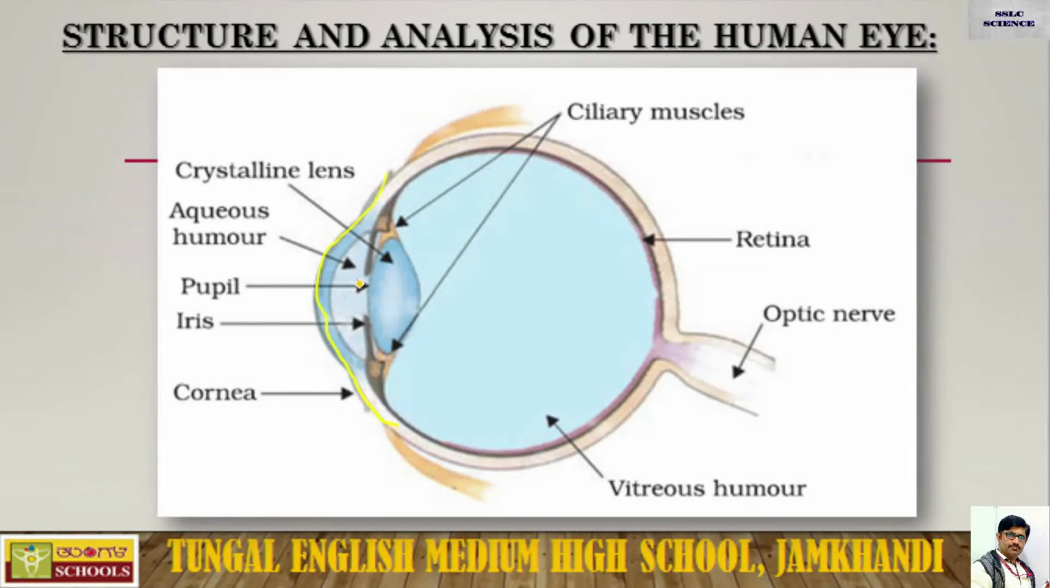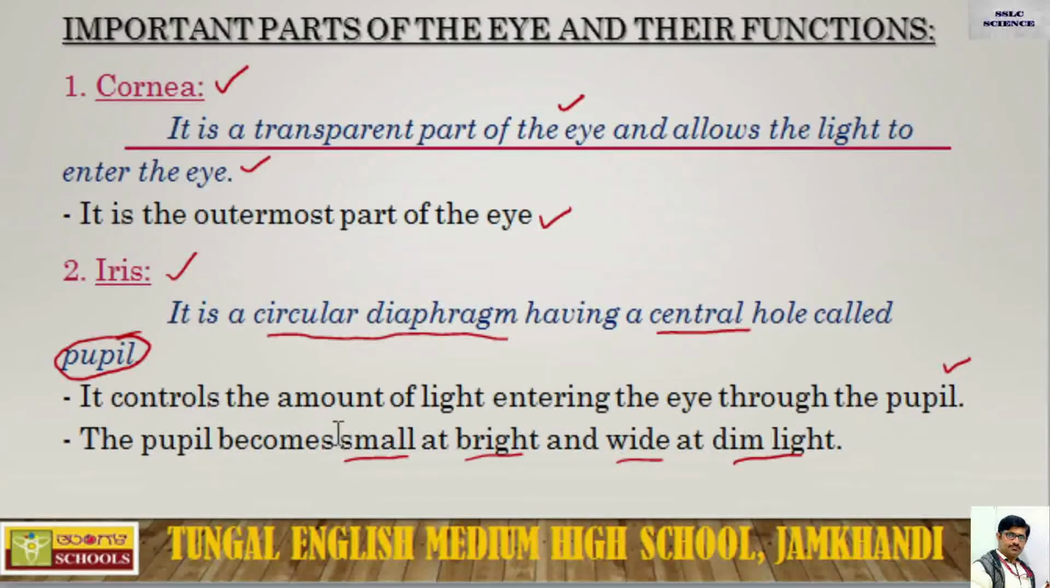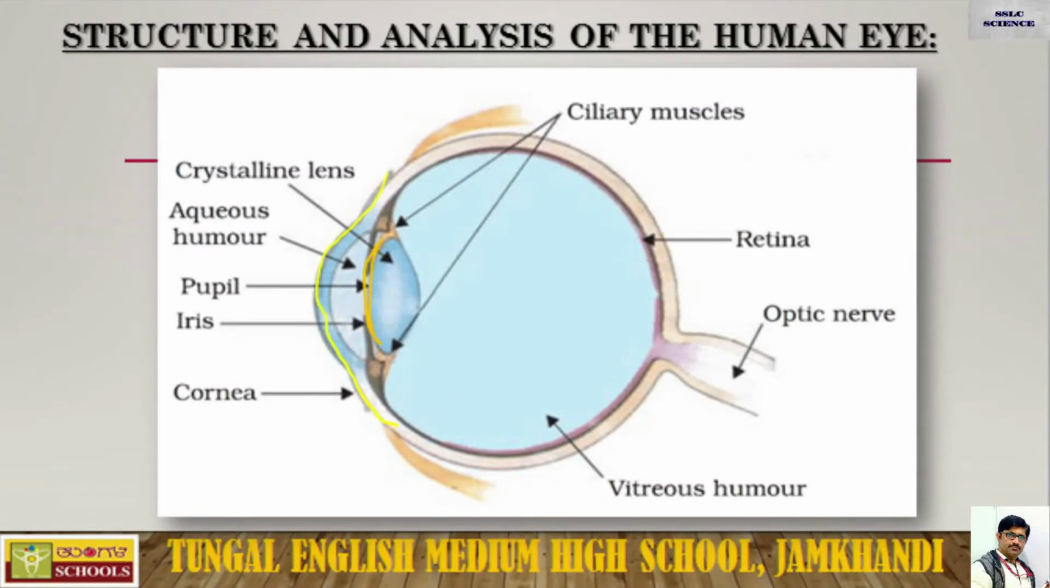This portion is taken as iris. Iris is the portion having the circular diaphragm and a central hole called the pupil. Iris contains the pupil, so the iris controls the amount of light entering into the eye. And the pupil actually controls the entire light entering.